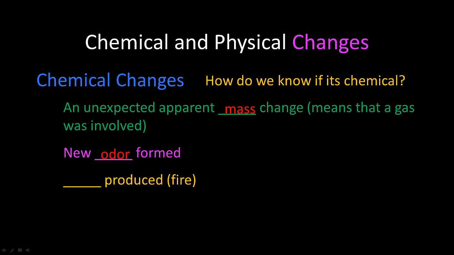A new odor is formed. So if something didn't stink and then you mixed it together and then it did stink, that is a big indicator that a chemical reaction has happened. Or light is produced. An example is fire, or another example would be a lightning bug. There's a chemical reaction going on if there's light produced.